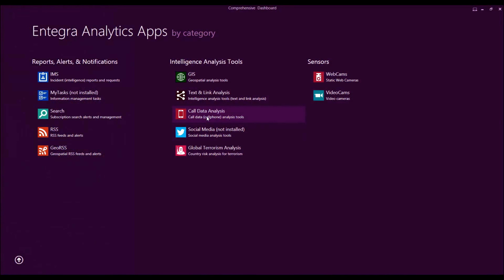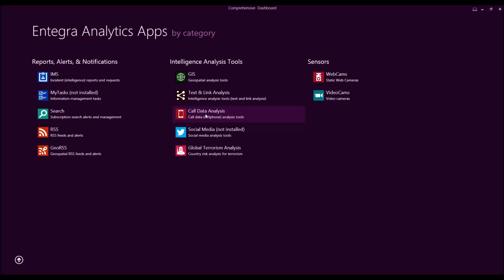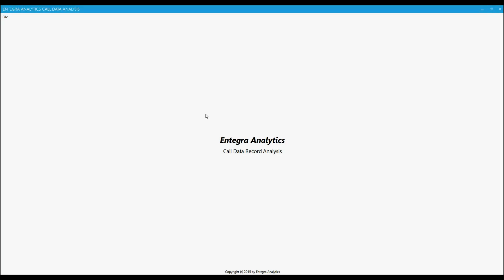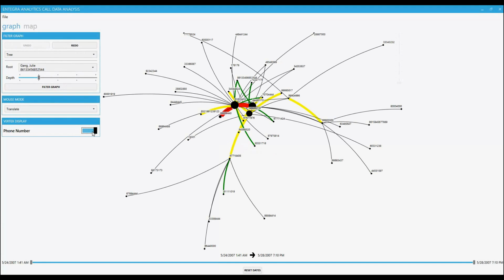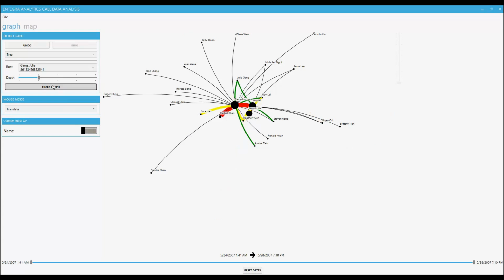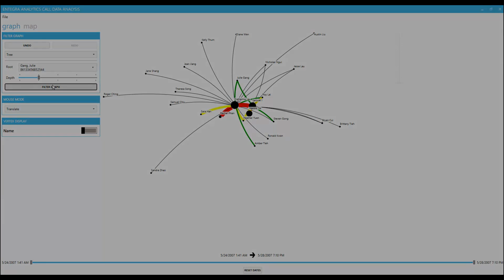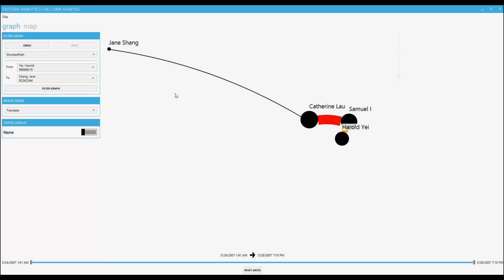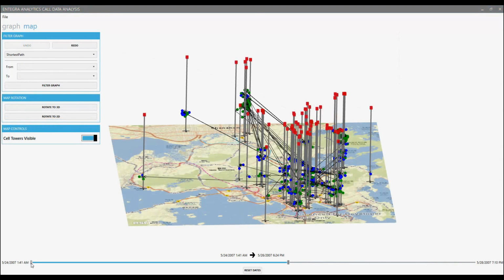And should the investigation involve the analysis of metadata from cell phone records, the AIM 2020 Call Data Record Analysis tools can help an analyst answer basic questions such as who's in an individual's calling tree, how are two individuals linked through cell phone calls, and what calls took place from a given geographic location at a given time using a 3D map of call locations and cell towers.